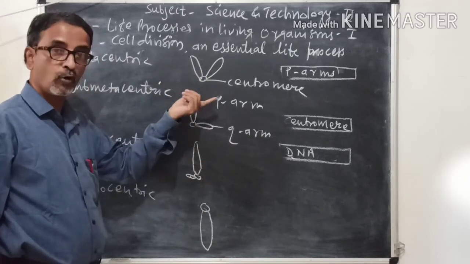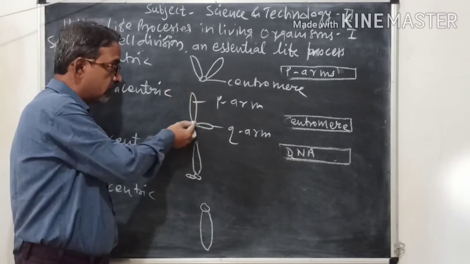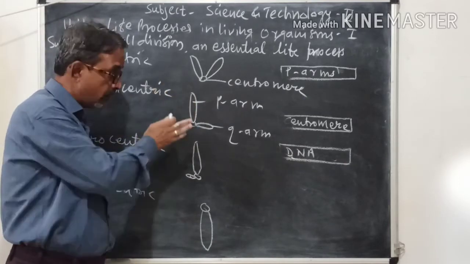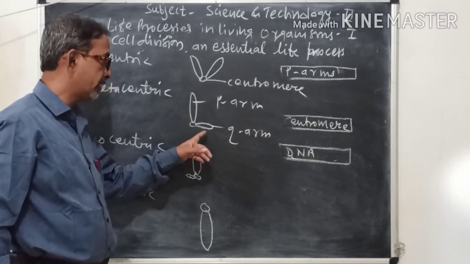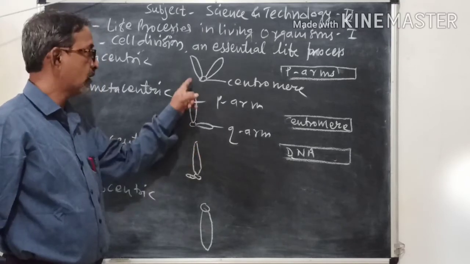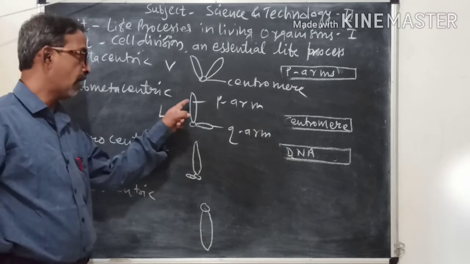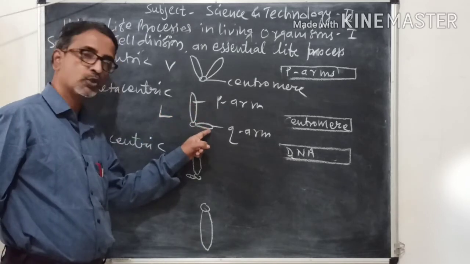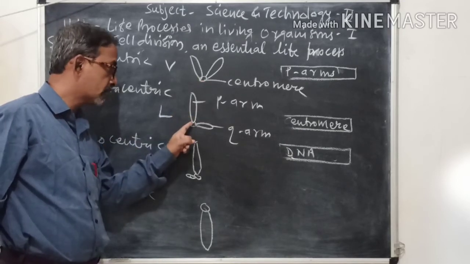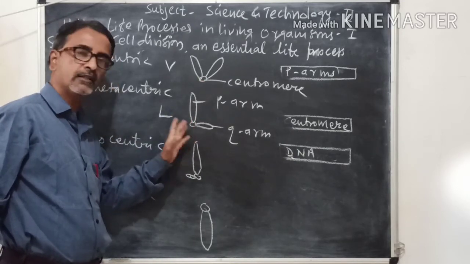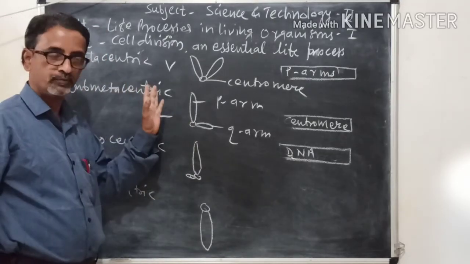The second type of chromosome is where the centromere is not in the center but just near the center, and the shape looks like L. Now it is V, this is L. Here one arm is large, the other arm is small, and the centromere is near the center. This is called a submetacentric chromosome.